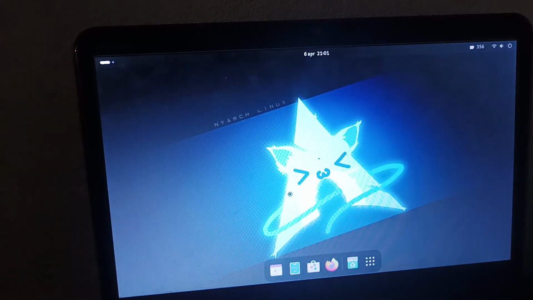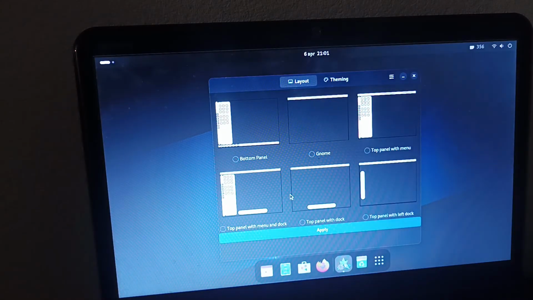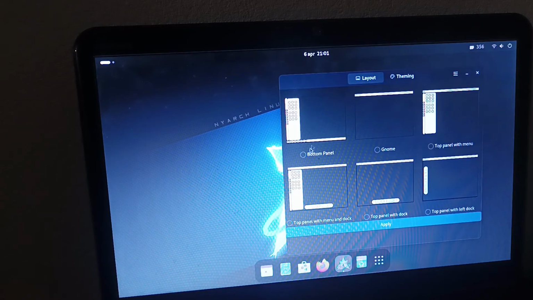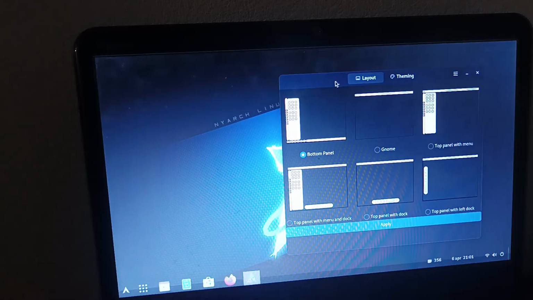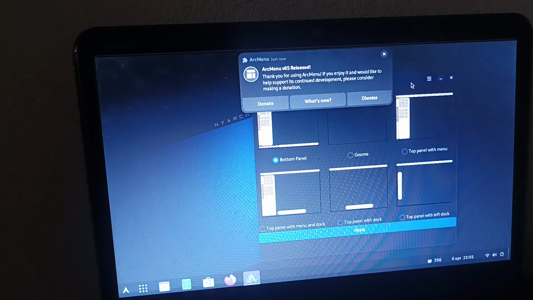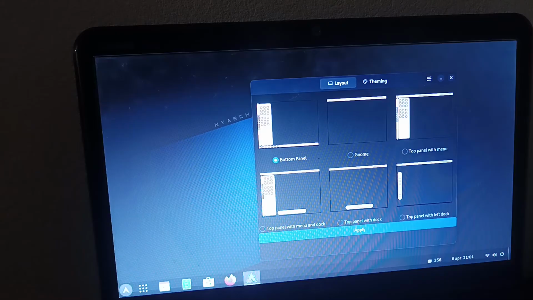So let's open that application. There we go, it opens. So we can change the layouts, how the layout looks. Okay, go to bottom panel. Apply. Oh, there we go. And close out of it. Okay, so it gives us a Zorin OS like theme, but it's Arch. It has just the regular Arch logo right there.